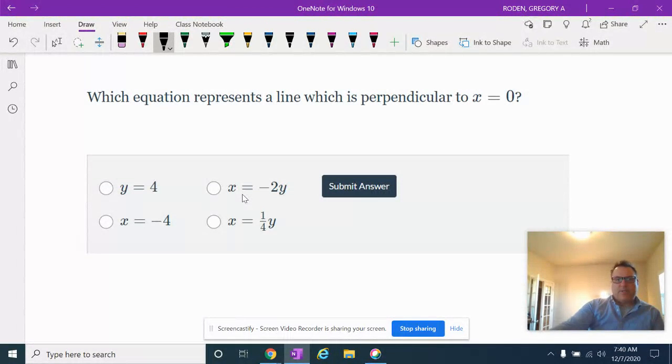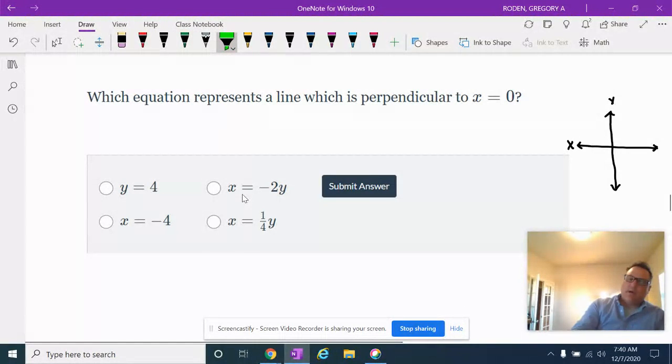All right, which equation represents the line perpendicular to x equals 0? So if you look at x equals 0 on the coordinate plane, where is the line x equals 0? If this is your x-axis and this is your y-axis, what is x equals 0? Well, that's just the y-axis. x equals 0 is the y-axis. So which line is perpendicular to the y-axis? Okay, so y equals 4, perpendicular. y equals 4, well, that's probably pretty good.